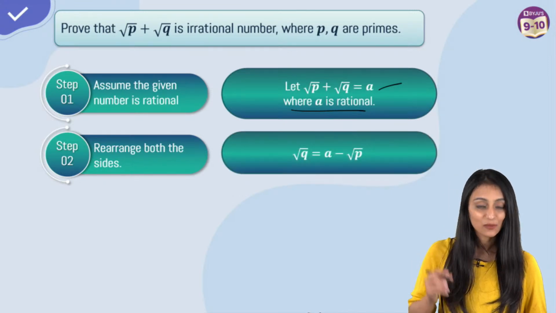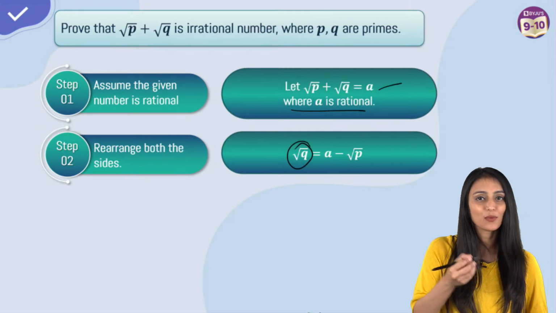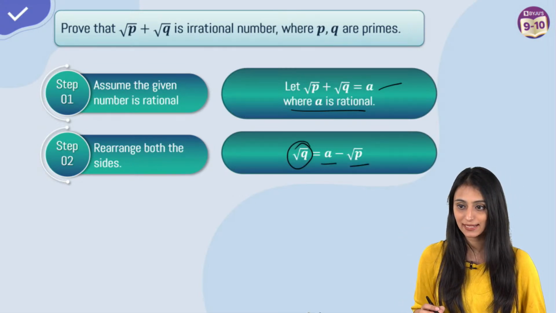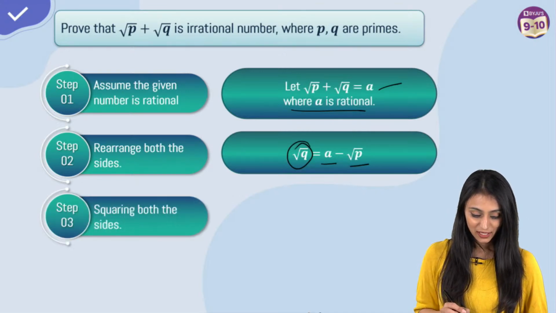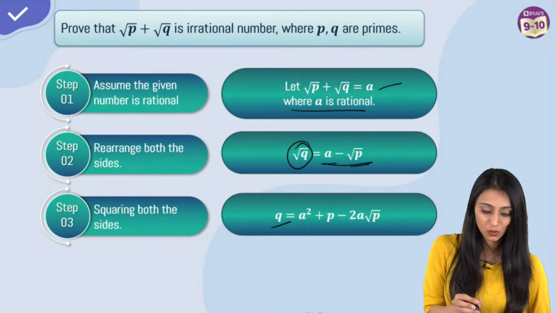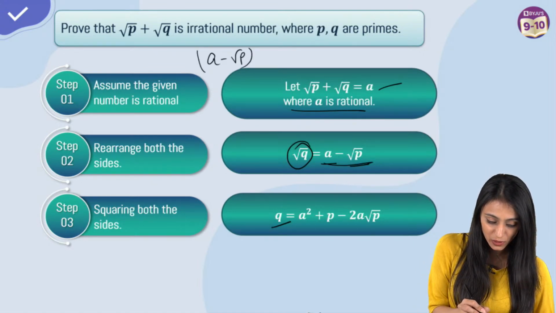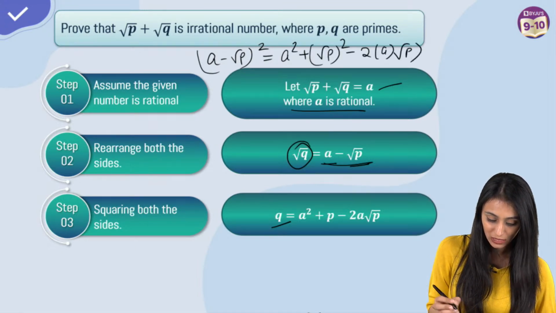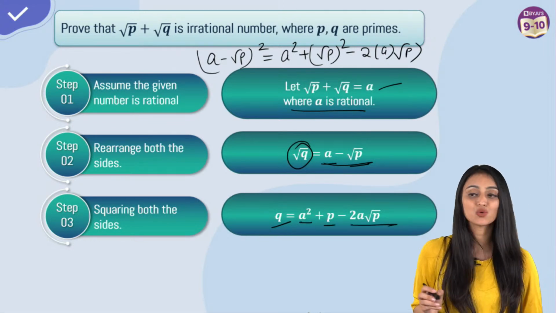So here we have one number you have to keep here. Let's suppose I have taken root Q here, so it's going to be A minus root P, right? Now on squaring both sides, what are we going to get? This would be Q, and A minus root P whole square. A minus root P whole square would be what? A square plus root P square minus 2 times A times root P. It is going to be A square plus P minus 2A root P.